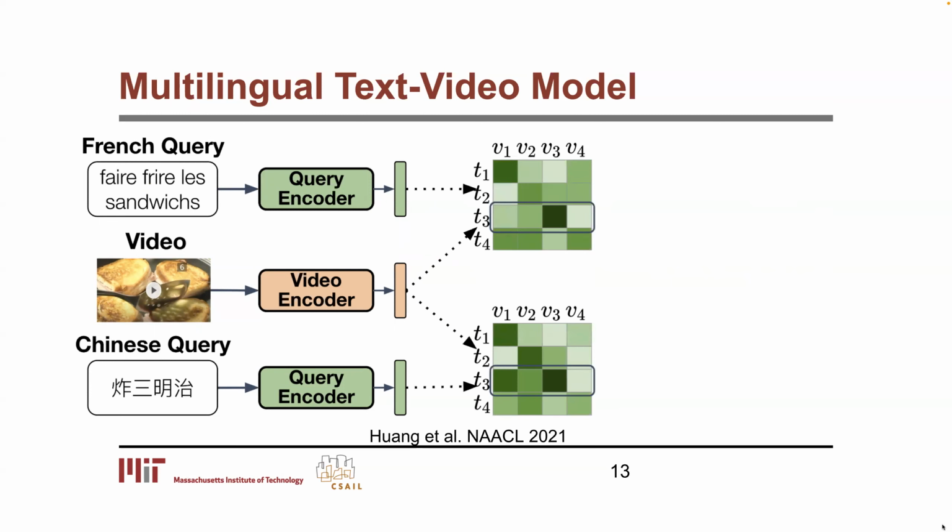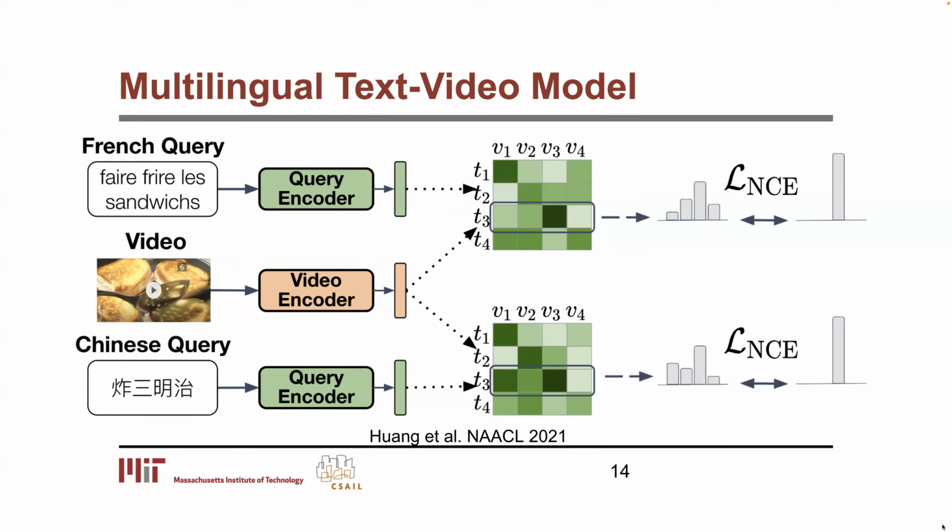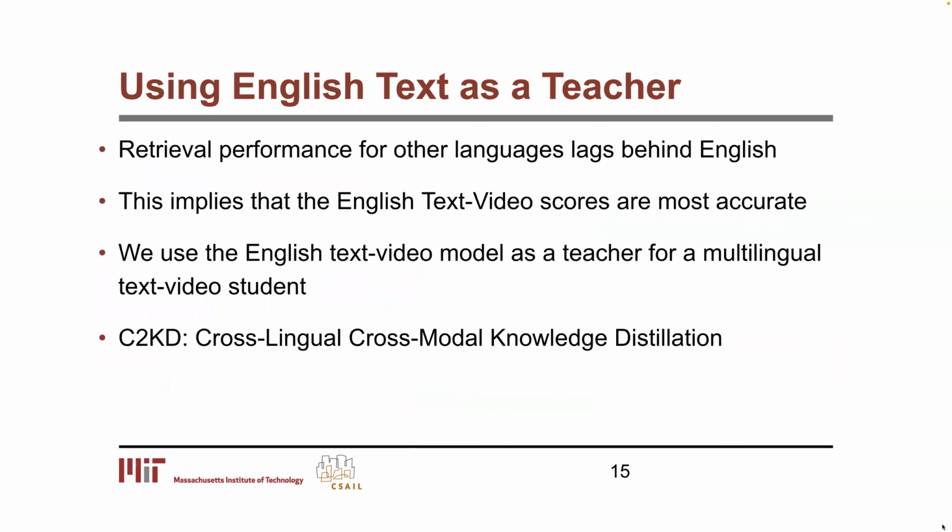For each language, we can compute the text-video similarity matrix between the captions and the video. We can then apply the cross-entropy loss to each similarity matrix. All of the losses are added to each other in a multitask fashion to train the model. We observed that for these multilingual models, the retrieval performance for other languages was worse than English. This implies that the English text video scores are the most accurate.